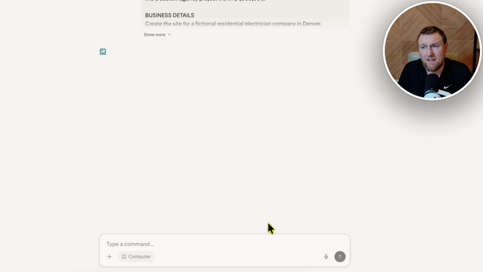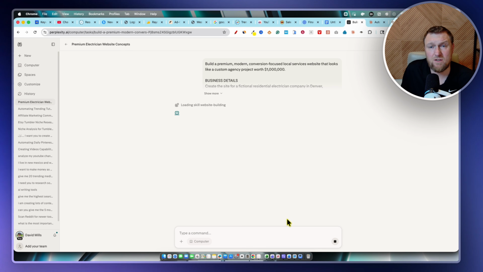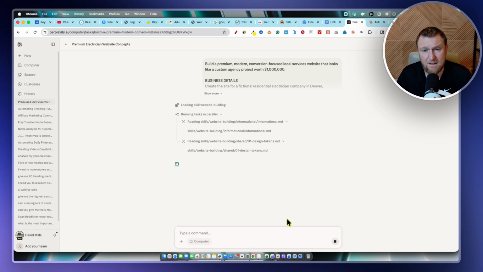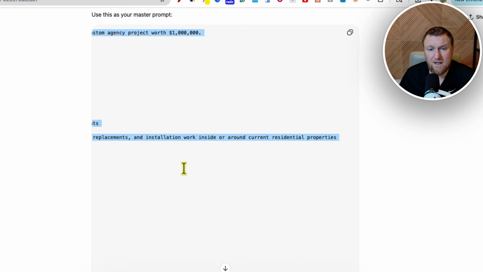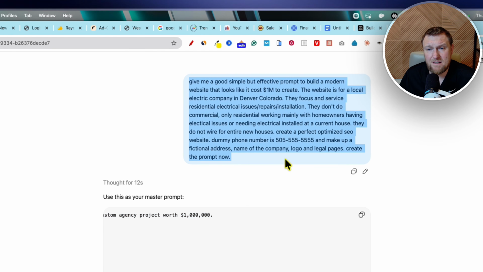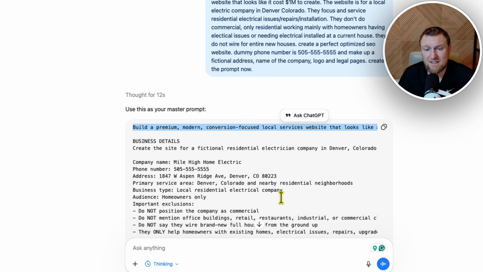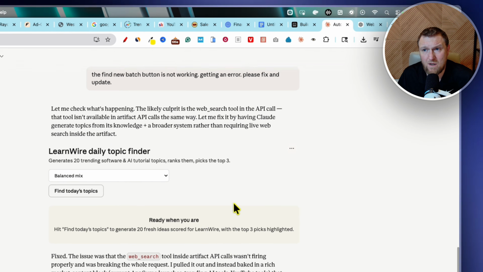So I'm not telling it what model to use. I'm not telling it anything like that. I'm just using Perplexity Computer. And it's going to go out there and start building this website for us based on this giant prompt that it came up with and created. Because I gave it this information and I said, create a master prompt that's going to create a website that looks like it's a $1 million website. Okay, so let's go back over here while that's going.